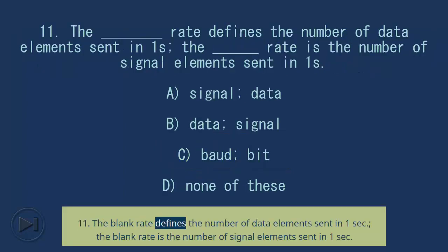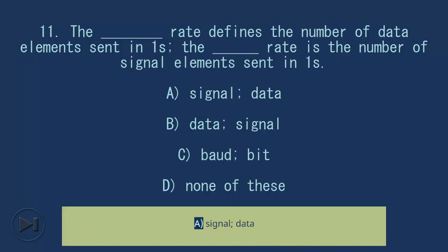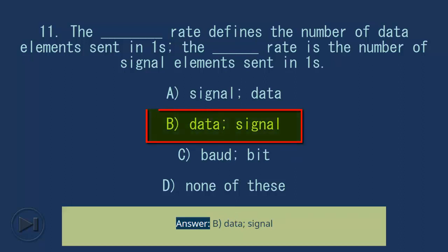11. The blank rate defines the number of data elements sent in 1 second; the blank rate is the number of signal elements sent in 1 second. A. Signal, data. B. Data, signal. C. Baud, bit. D. None of these. Answer, B. Data, signal.